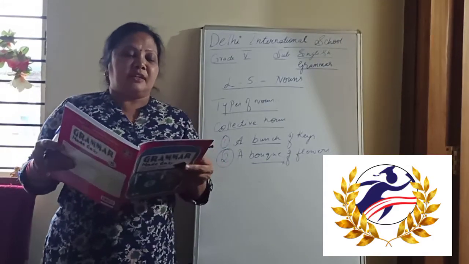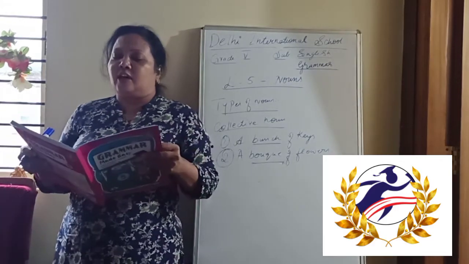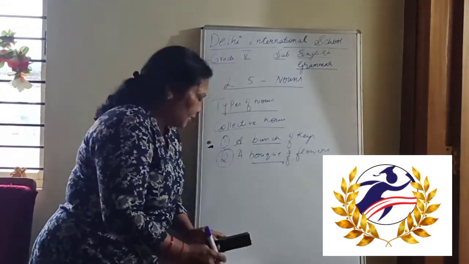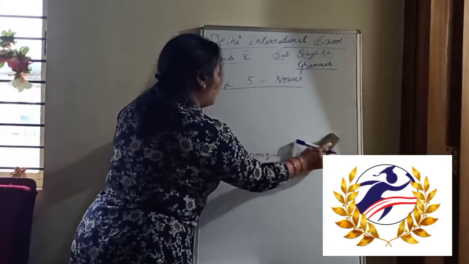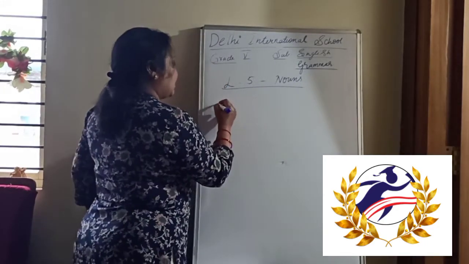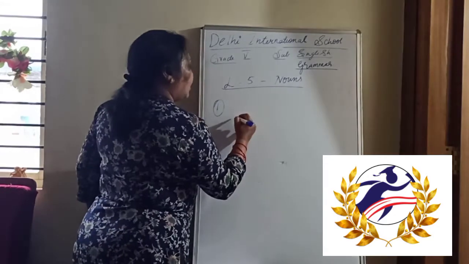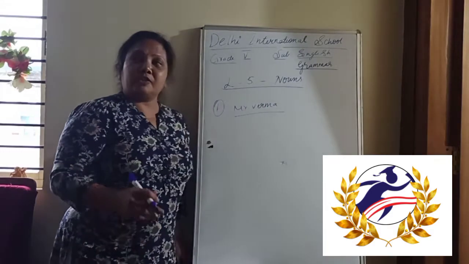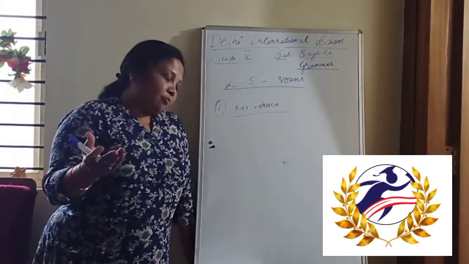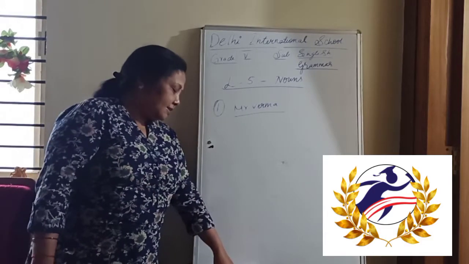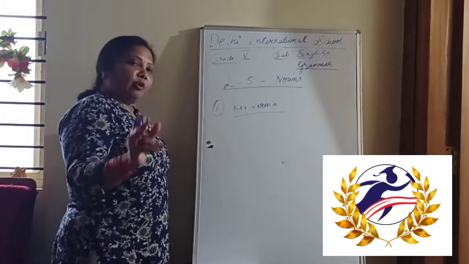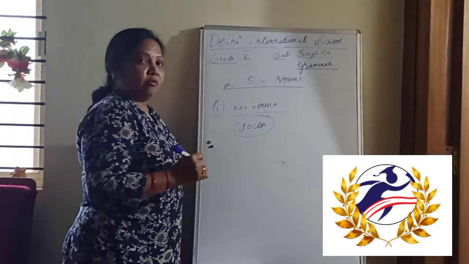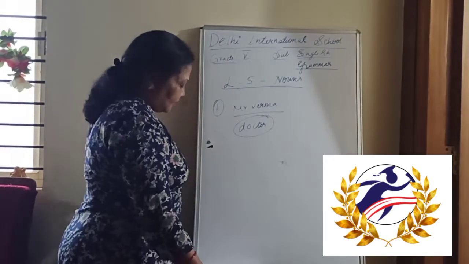Now let us go to circle the common noun and underline the proper nouns. Here, Mr. Verma is a doctor in this hospital. We are speaking particularly about Mr. Verma. That's why we are going to underline Mr. Verma, because we are straight away referring to Mr. Verma, so it comes under the proper noun. And doctor, what are you going to do? We are going to circle the doctor.